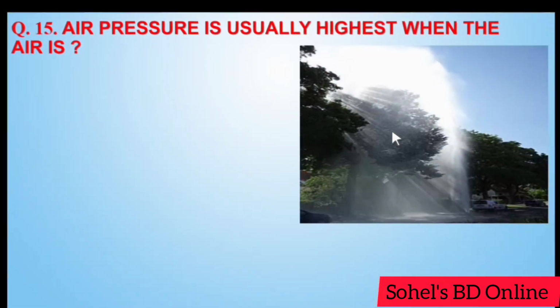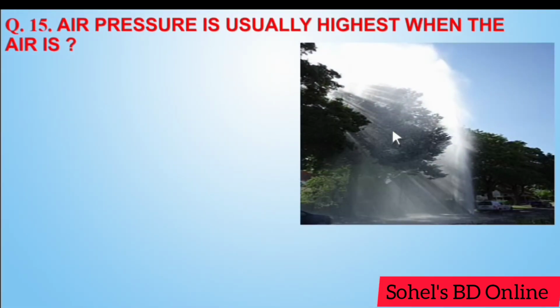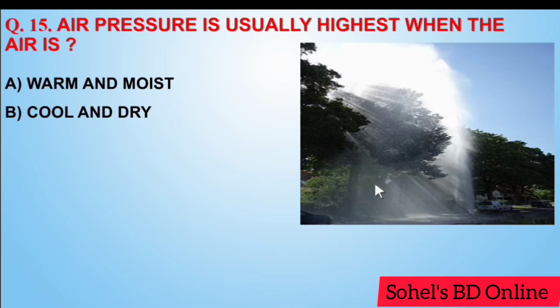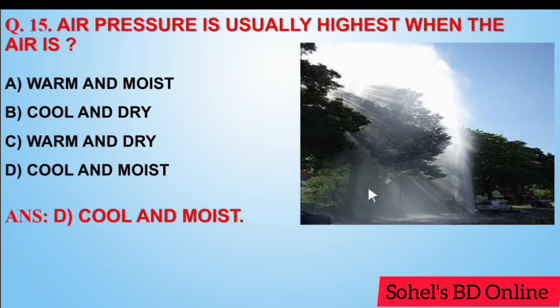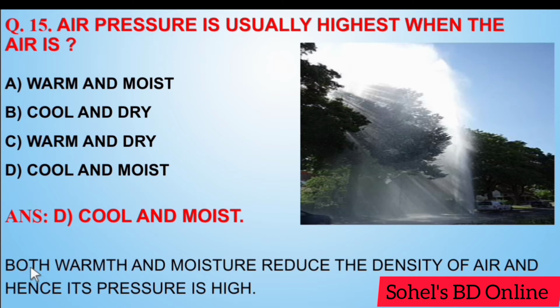Next, air pressure is usually highest when the air is warm and moist, cool and dry, warm and dry, cool and moist. Answer D. Cool and moist. Both warmth and moisture reduce the density of air and hence its pressure is low.